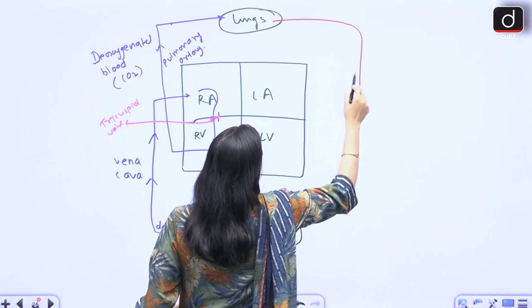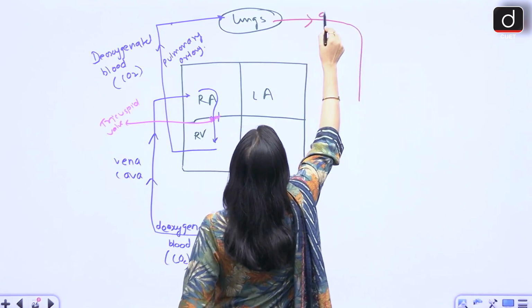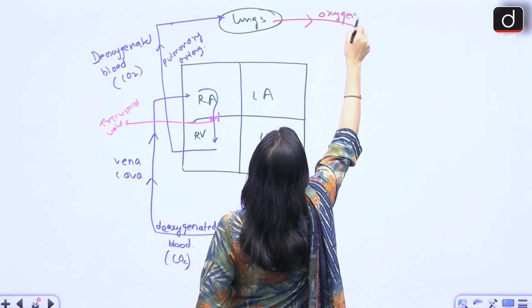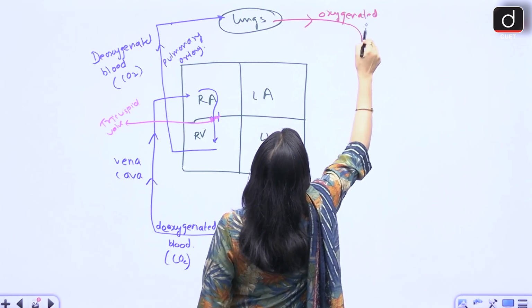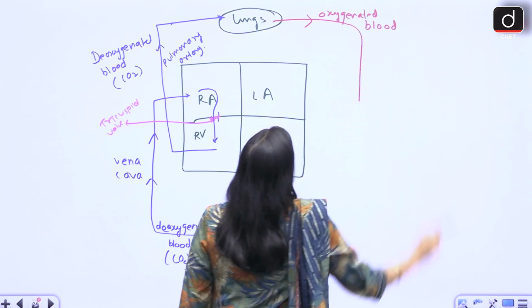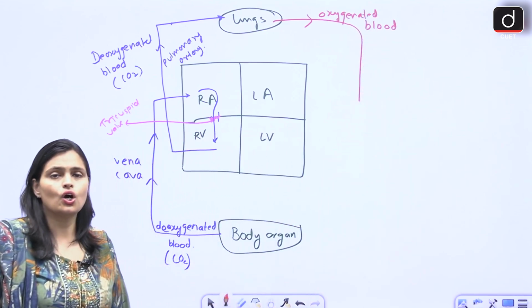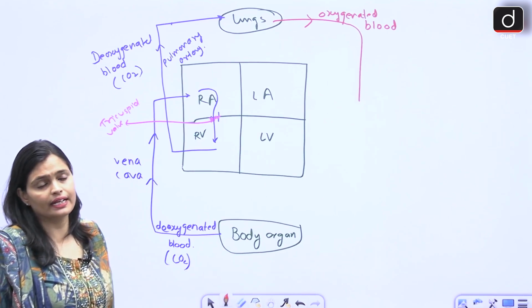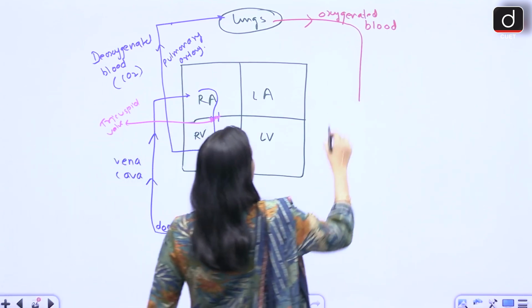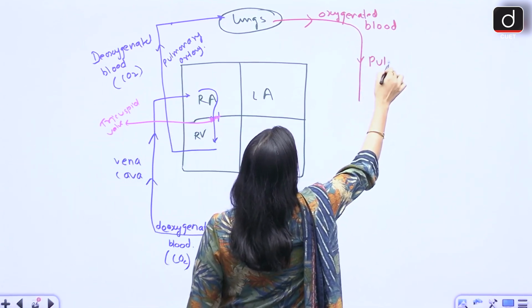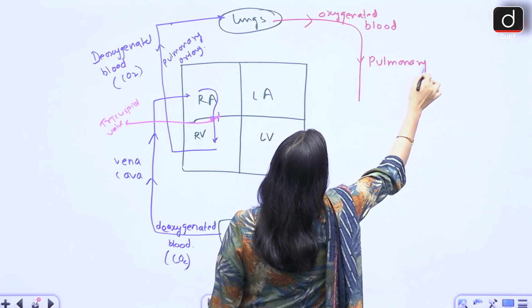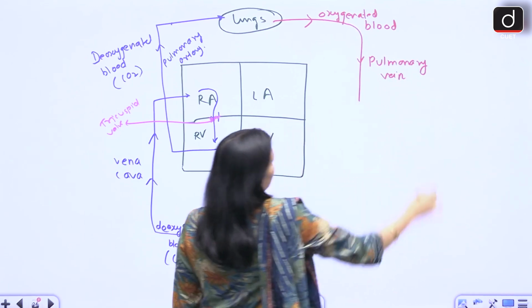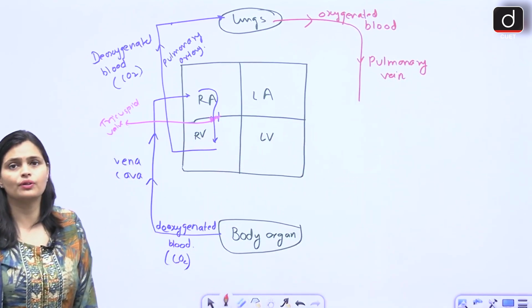So as the oxygen enters into the blood it becomes red and is named oxygenated blood. ठीक है, इसको हम क्या कहेंगे, oxygenated blood कहेंगे. Now this pipe is called pulmonary vein. इस पाइप को क्या कहेंगे, pulmonary vein.